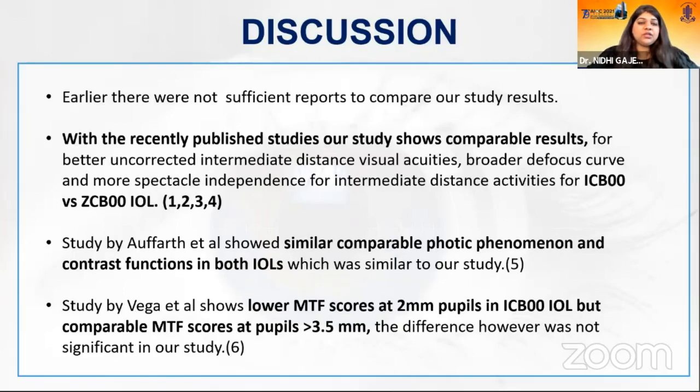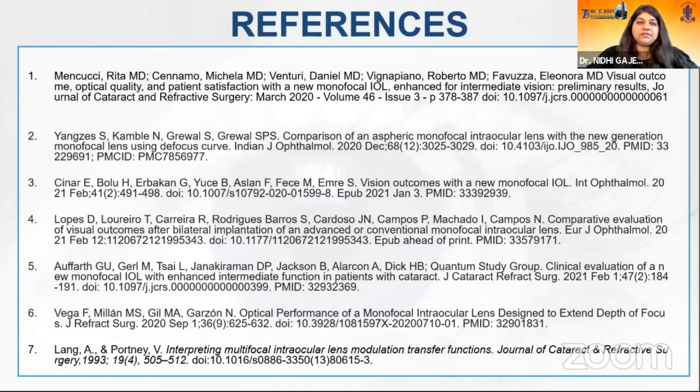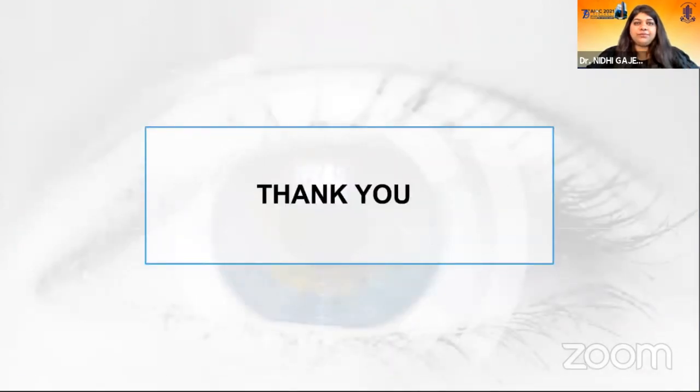One study by Vega et al. showed that in 2 mm pupils, the ICB00 IOL had lower MTF scores, but comparable MTF scores at pupils more than 3.5 mm. The difference, however, was not significant in our study. To conclude, implantation of non-diffractive extended vision IOL provided an extended range of vision and low incidence of unwanted photic phenomena. The Eyhance ICB00 IOLs gave spectacle independence for intermediate distance with good visual acuity and optical quality for distance as well. These are my references. Thank you.